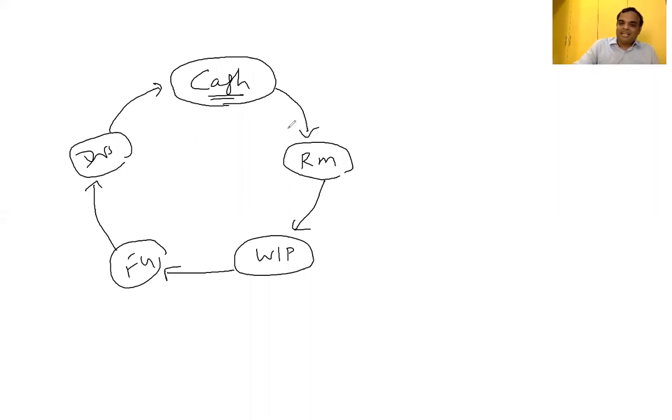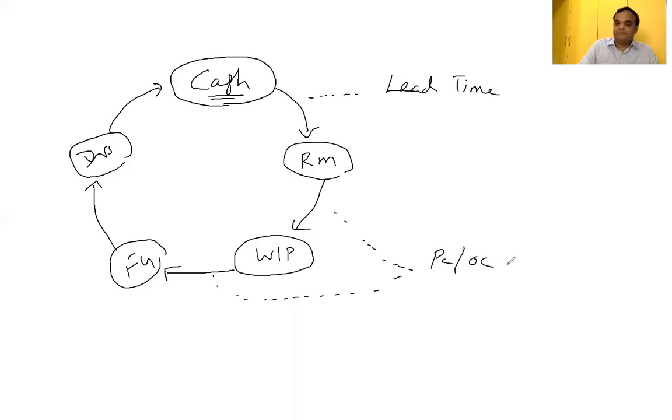I am having cash, I have to convert the cash into raw material. That time gap is called lead time, L-E-A-D, lead time. I am having raw material, I want to convert the raw material into finished goods. That time gap is called process cycle, also called production cycle.